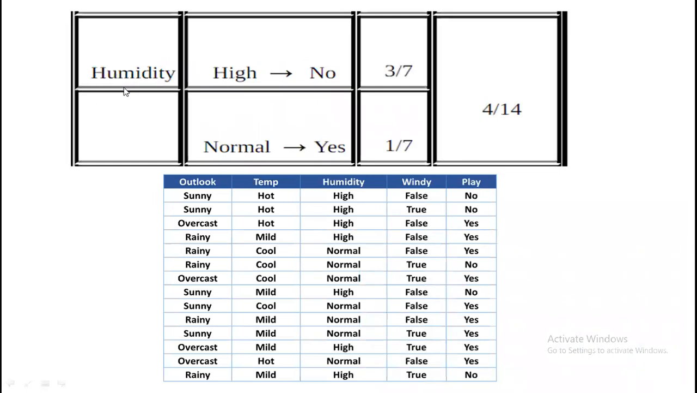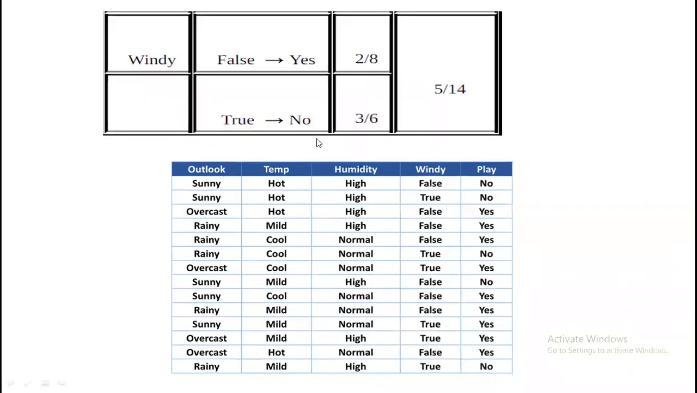Next is humidity. Only 2 values, high and normal. If I take the rule as high to no, then possible errors are 3 out of 7. Normal to yes, that is 1 out of 7. If you see the normal here, there are 7 normals in total. Out of these, all were yes, but in only one case it is no. So total number of errors is 4 out of 14.